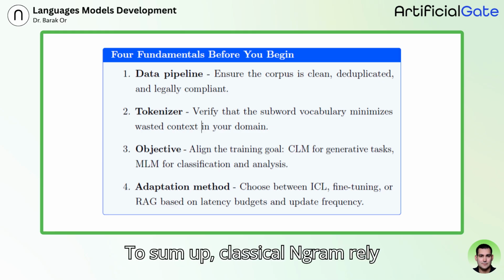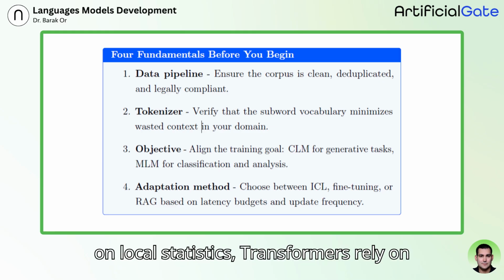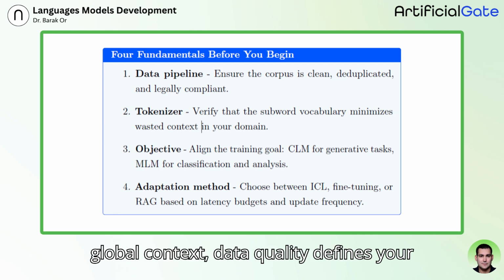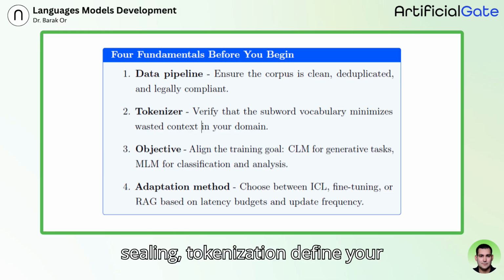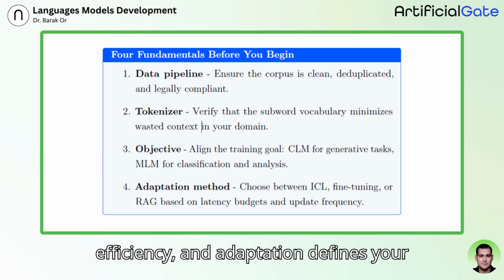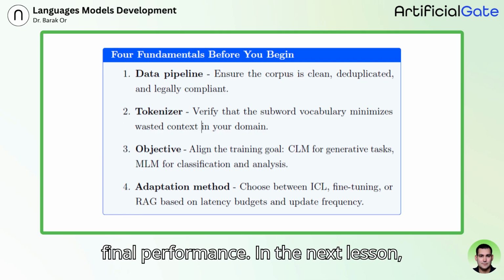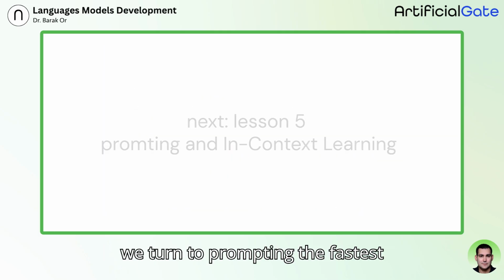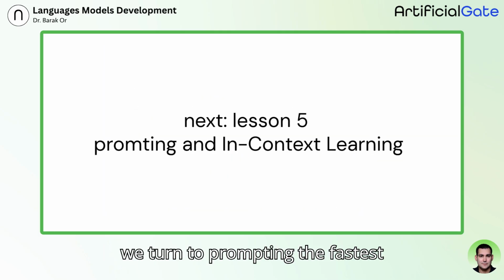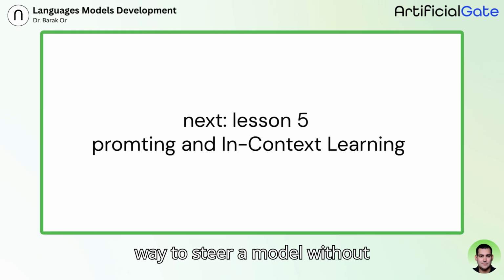To sum up, classical n-grams rely on local statistics. Transformers rely on global context. Data quality defines your ceiling. Tokenization defines your efficiency. And adaptation defines your final performance. In the next lesson, we turn to prompting, the fastest way to steer a model without retraining.